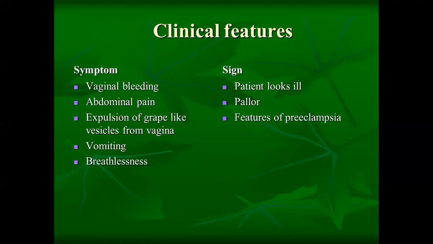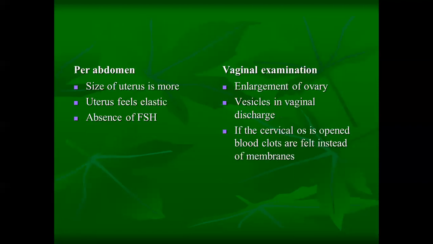So the signs and symptoms include vaginal bleeding, abdominal pain, expulsion of grape-like vesicles from the vagina, vomiting, and breathlessness. Signs are that the patient looks ill, with pallor and features of preeclampsia. Per abdomen, the size of the uterus will be more. The uterus will feel elastic, and there will be absence of fetal heart sound.